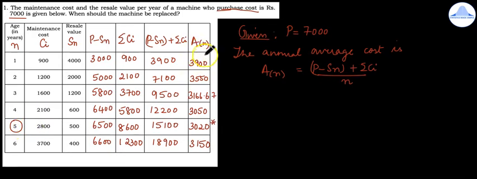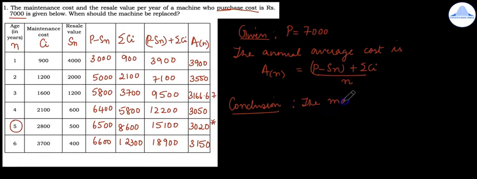In the last column you should see where the annual average cost is decreasing. So it decreases from 3,900 to 3,020, immediately after which it increases. So the point where the annual average cost decreases and then increases, that would be the period in which the machine should be replaced. So now write the last part, that is the conclusion.